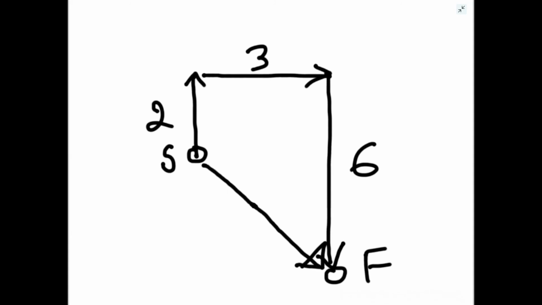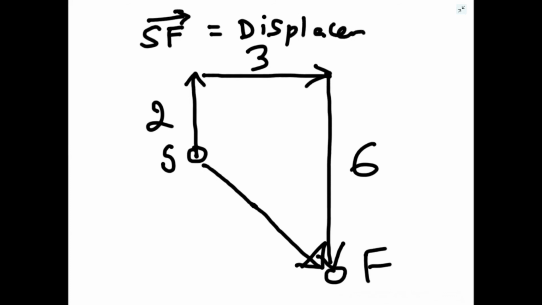So we have to calculate this SF, and SF is the displacement. SF is the displacement vector from the starting point to the final point. Now from this diagram, how do we calculate SF? For that we have to use Pythagoras theorem. You remember Pythagoras theorem from your school days.